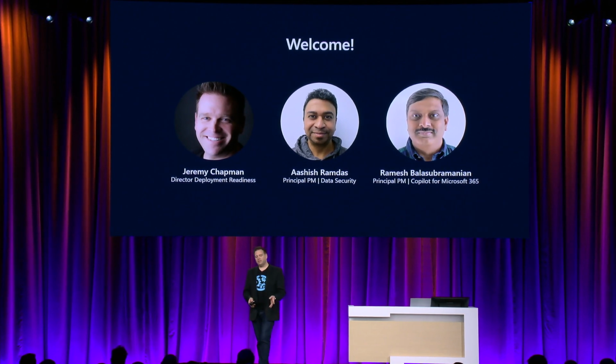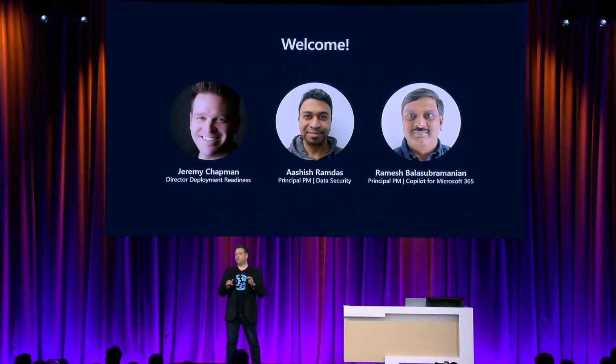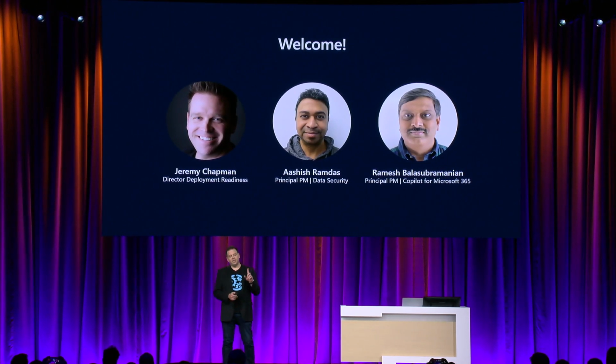Today, we've got an exciting session around enterprise readiness for Copilot for Microsoft 365, what you can do now to get everyone prepared. So I'm Jeremy Chapman. You may know me from things like Microsoft Mechanics. I'm going to be joined by some rock stars on the team, Ashish and Ramesh. They're going to show some amazing demos and also get into some information that's brand new that you've never seen before. So let's get started.